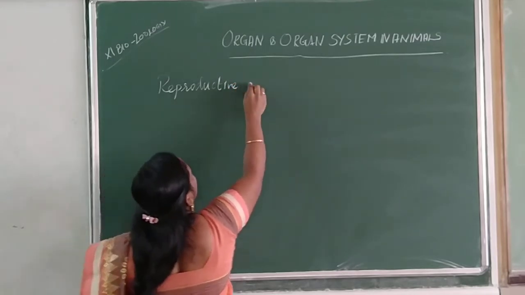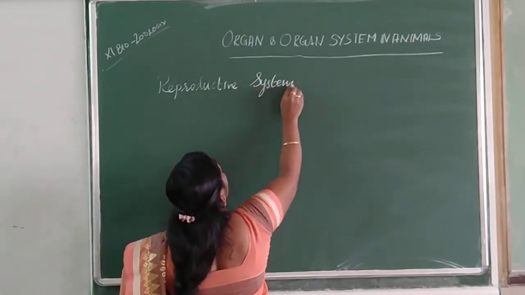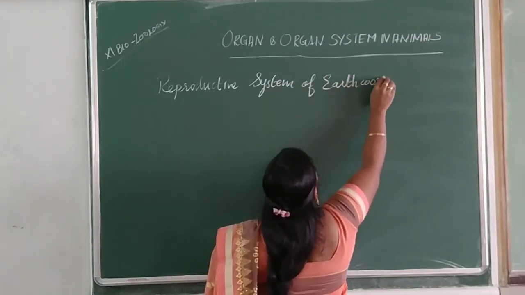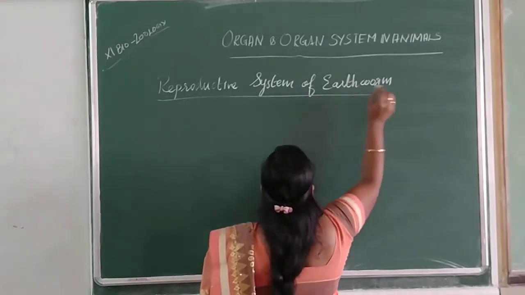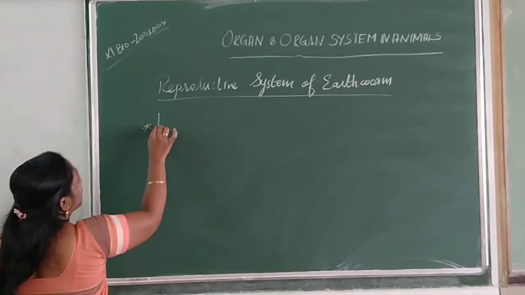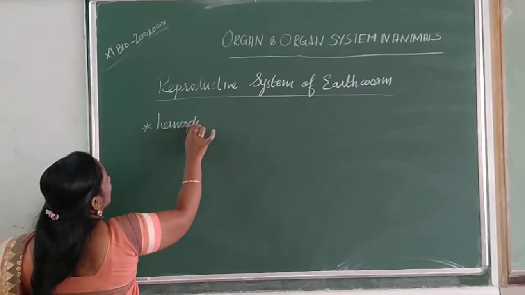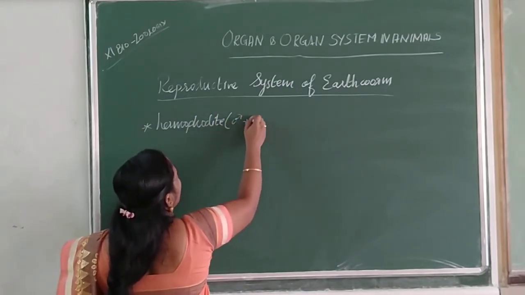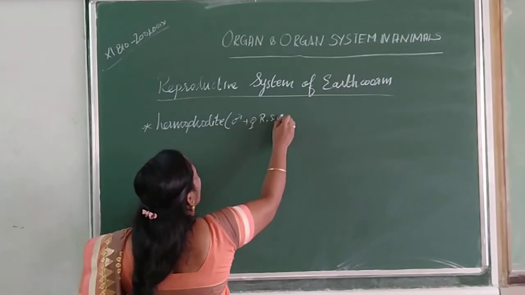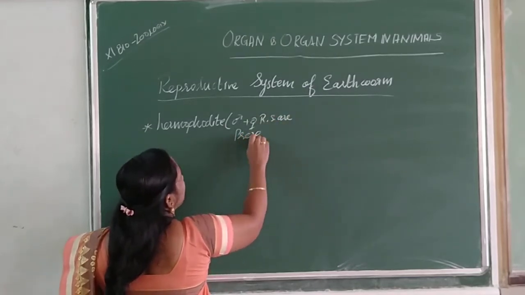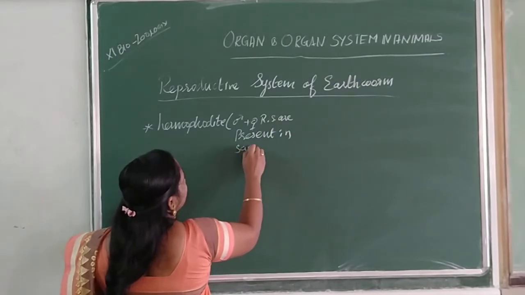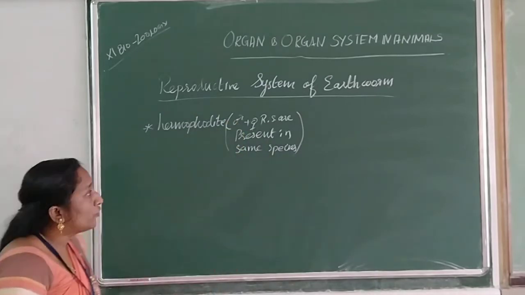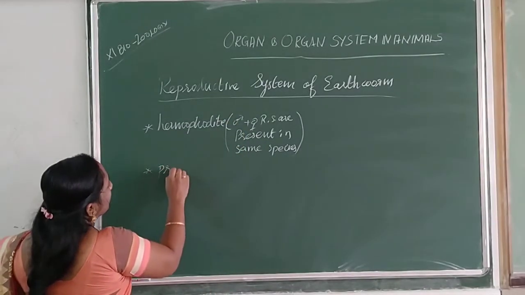Reproductive system of earthworm. So what is the first point I said? It is a hermaphrodite. So what is hermaphrodite? Both male and female reproductive systems are present in the same species. Understood? So this is called hermaphrodite. And what I said, it is protandrous.